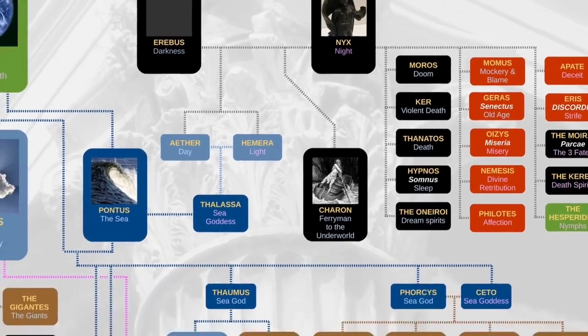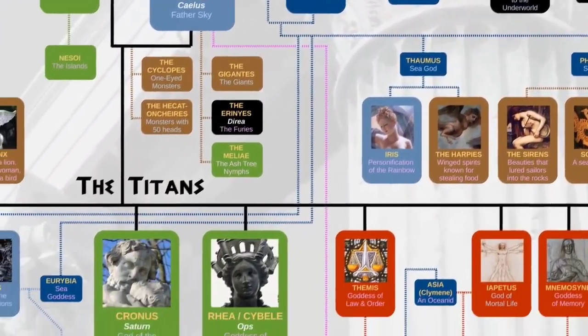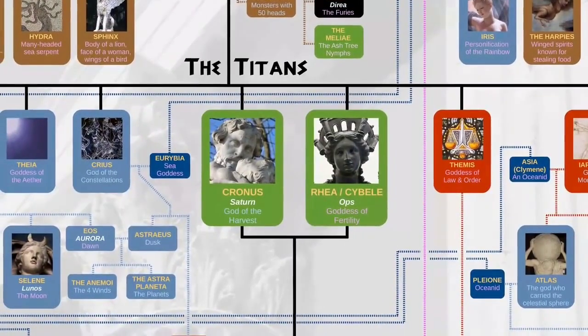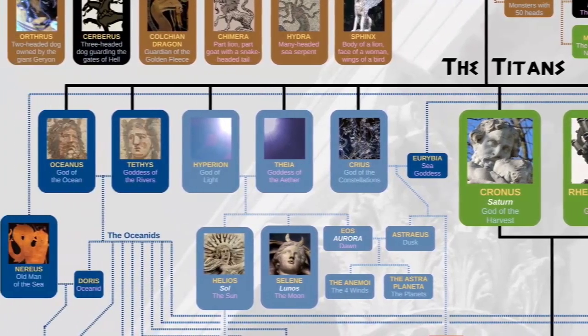Okay, so now it's time to look at the second generation of gods, the Titans. As I mentioned earlier, the Titans are the children of Gaia and Uranus, and there are 12 of them. Let's start over here on the left.